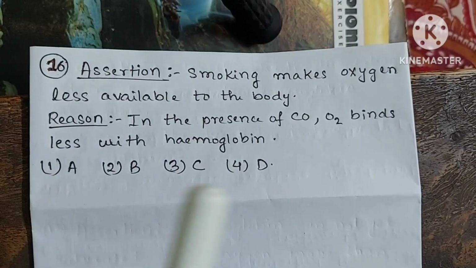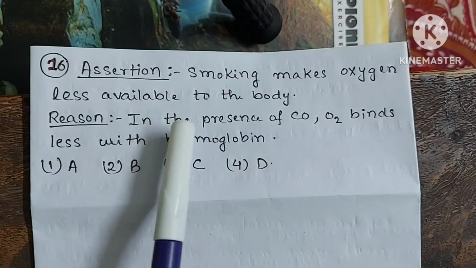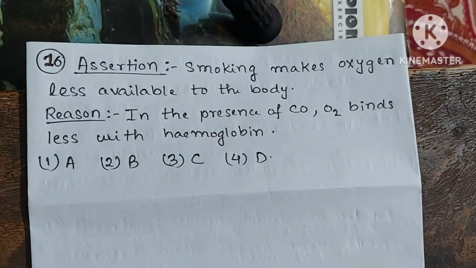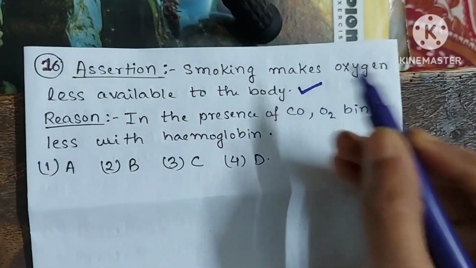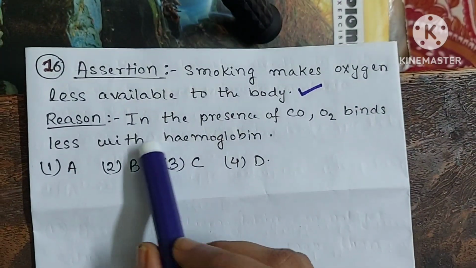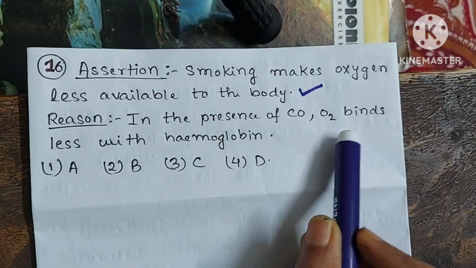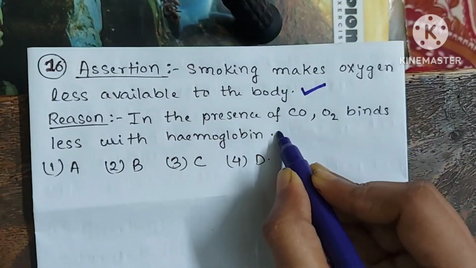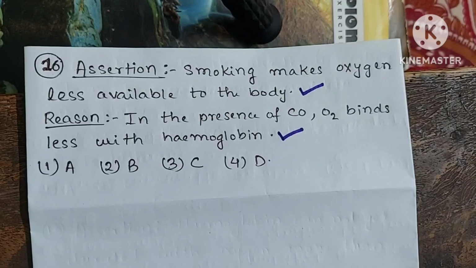Now question number 16. Assertion, it says that smoking makes oxygen less available to the body. Yes, this statement is correct. Now the reason. In the presence of carbon monoxide, oxygen binds less with hemoglobin. Yes, this statement is also correct. Now, is the reason the correct explanation of assertion? Say.